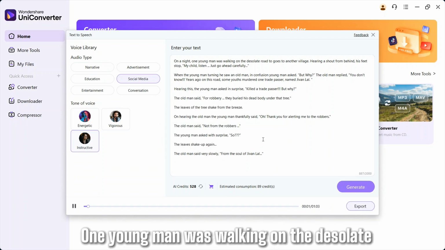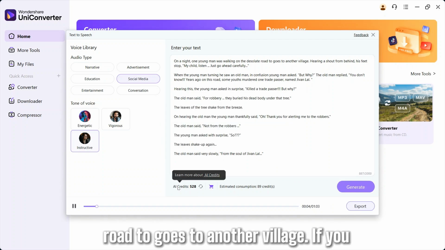On a night, one young man was walking on the desolate road to goes to another village.